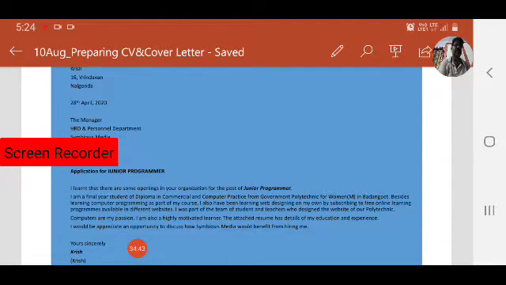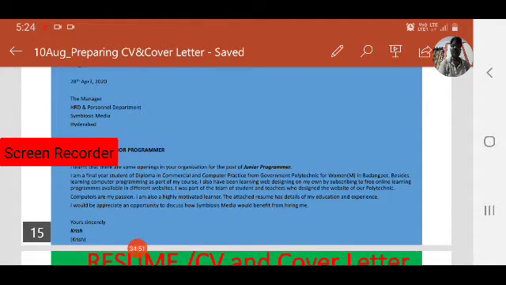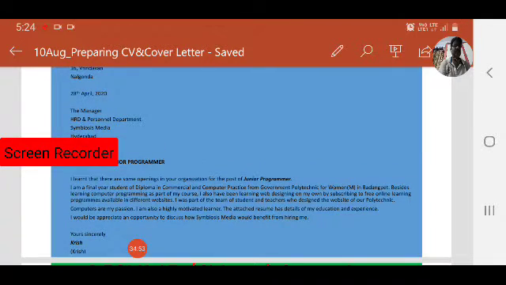Third one, inside address. What is the inside address? The Manager, HRD and Personnel Department, Symbiosis Media, Hyderabad. So this is the employer's address. Krish wrote the letter to the Manager, HRD and Personnel Department, Symbiosis Media, Hyderabad.